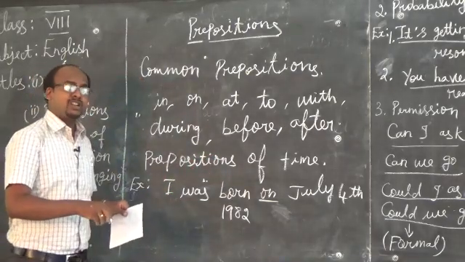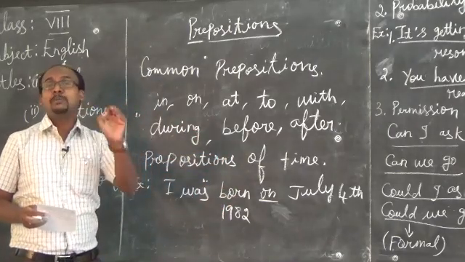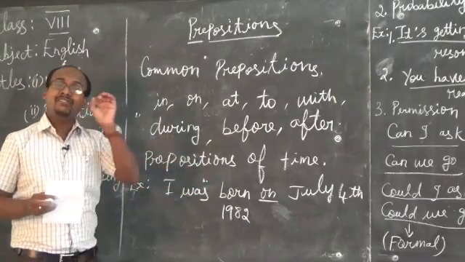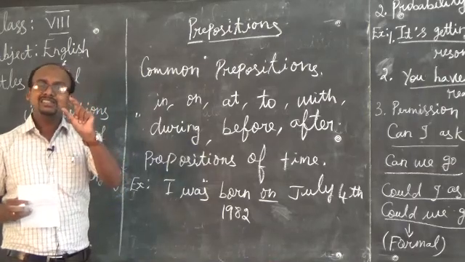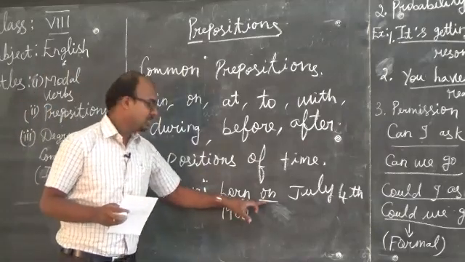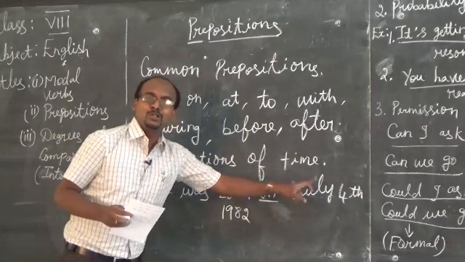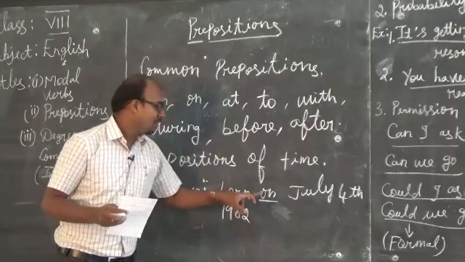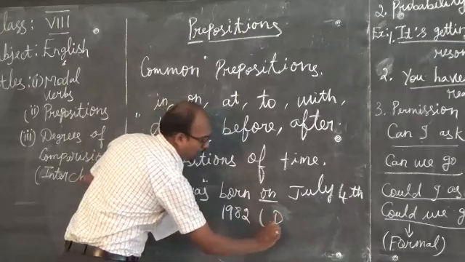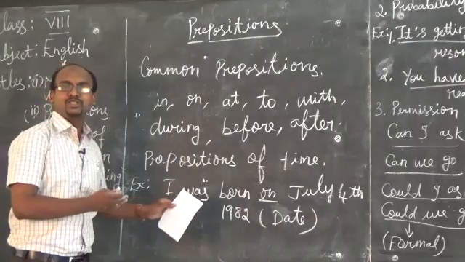In the preposition of time, when we use on, the sentence talks about a particular date. That time we are using the preposition on. Here we are talking about July 4th, the particular date. So when a particular date is given in the sentence, we use the preposition on. Understood? Here we are talking about a date, an exact date, so we use the preposition on.